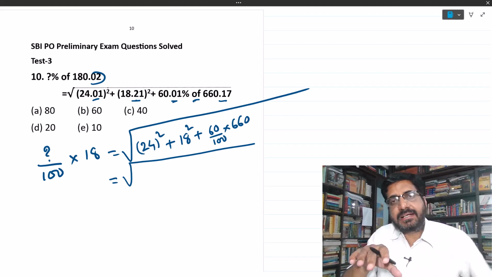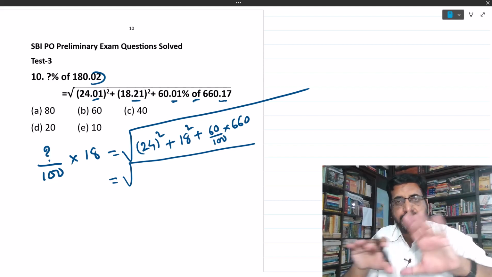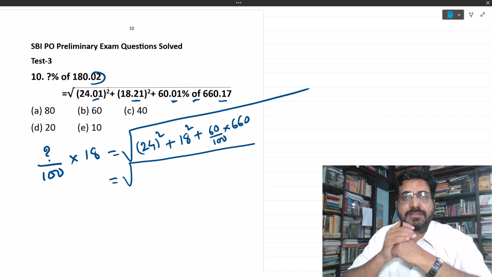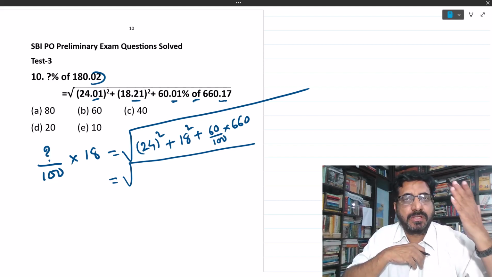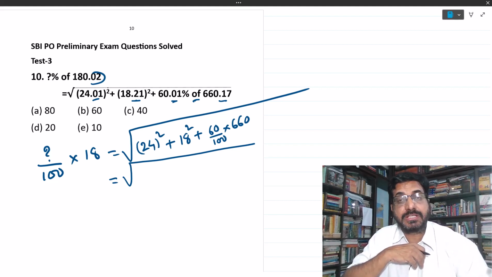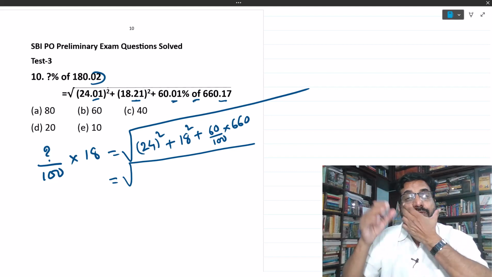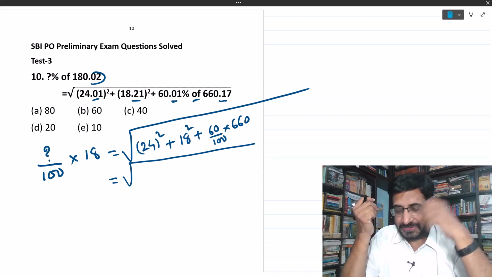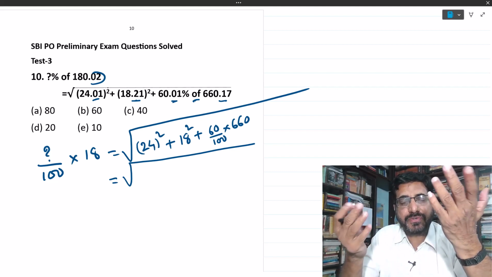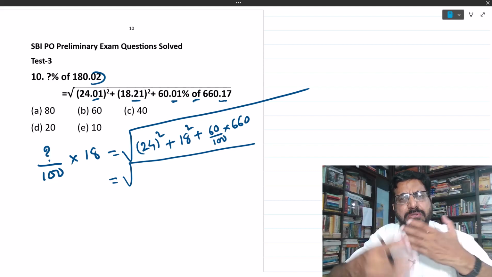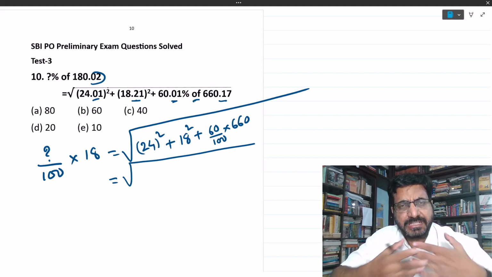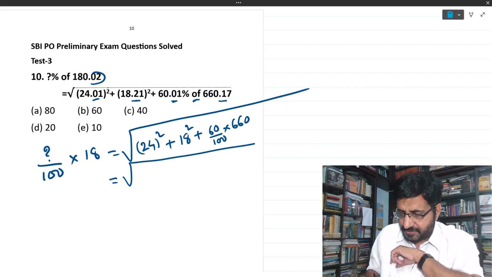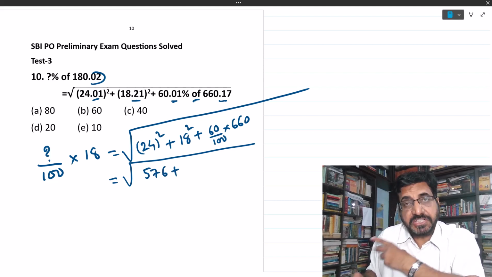Okay, put that table on your wall where you study, or on your table, or write in notebook and keep looking into those tables regularly so that you will become perfect. It's called muscle memory. You should see what is 24 square, you should be able to come up immediately with answer. Okay, so 24 square is what? 576. 18 square is what? 324.